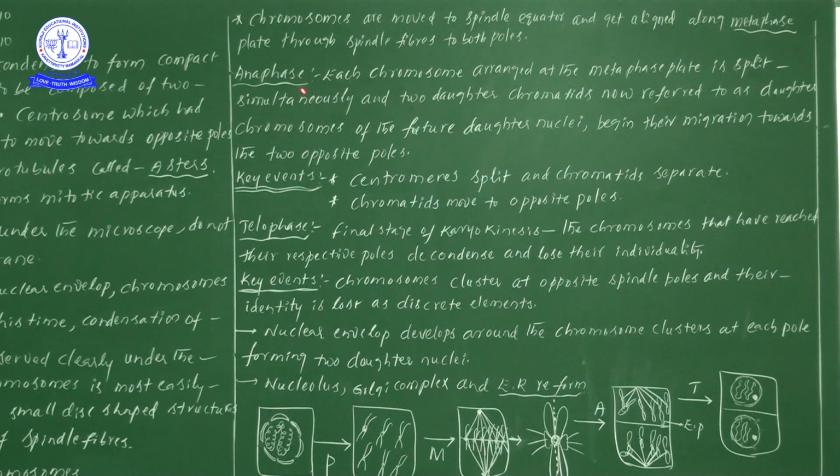Now in anaphase, what is happening? Each chromosome arranged at the equator plate is split. In anaphase, what is the first point we are discussing now?